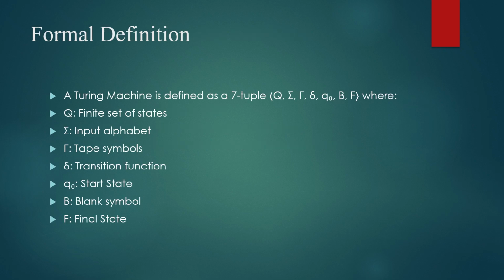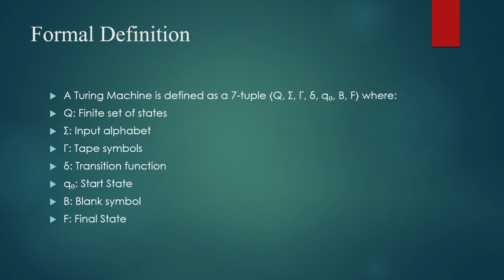This is the formal definition of Turing machines. A Turing machine is defined as a 7-tuple: Q, Σ, Γ, δ, q0, B, F, where Q represents the set of all finite states and Σ represents the input set of alphabets. Γ represents the tape symbols, δ represents the transition function,